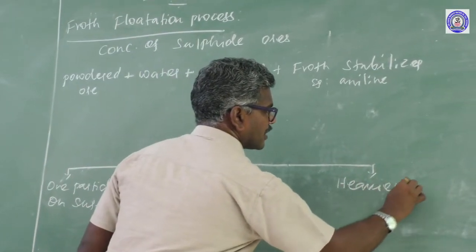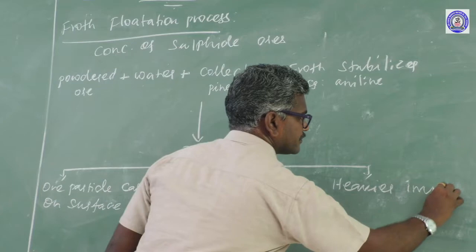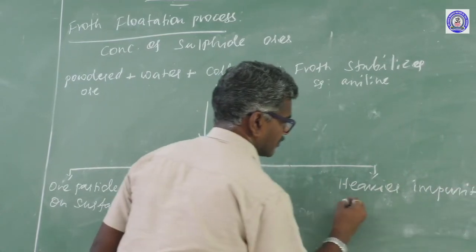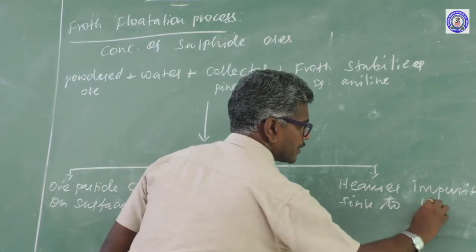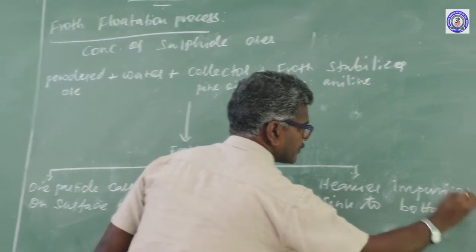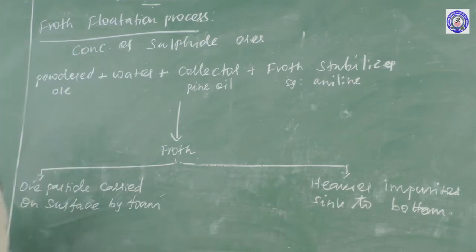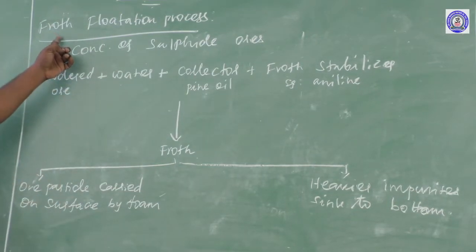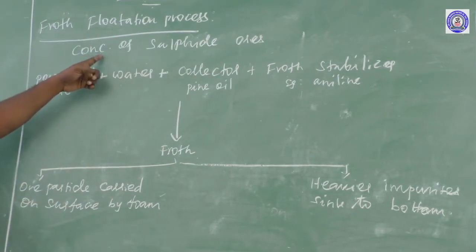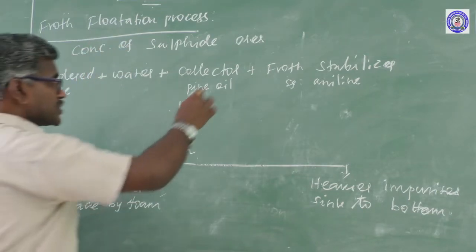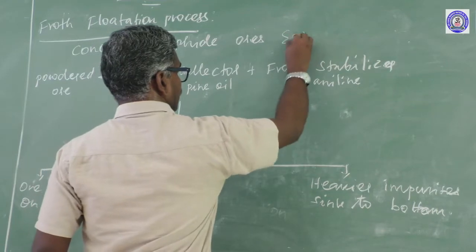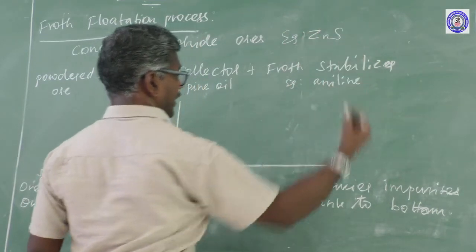Heavier impurities sink to the bottom. This is known as the froth flotation process. It is used for concentration of sulfide ores. Best example, zinc sulfide.